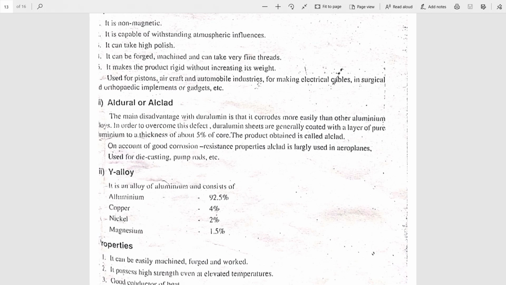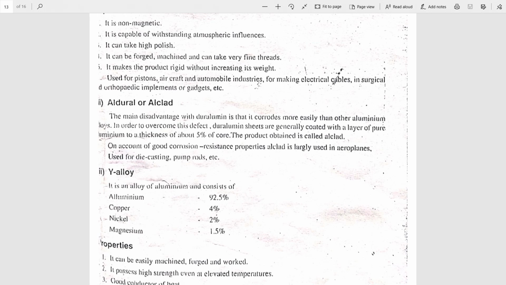Properties remain the same. The uses also remain the same. You can add one or two more uses for duralumin. The same will become the properties, uses, composition of Alderyl. That is Alderyl or Alclad. Even we can use this for die casting, pump rods, etc. along with the uses of duralumin.